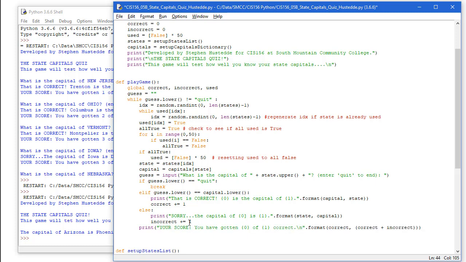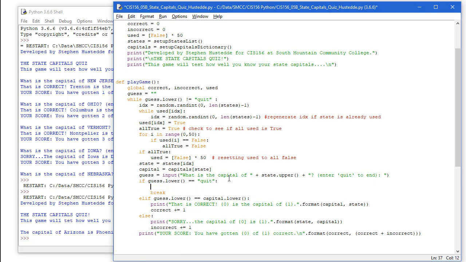I'm going to do one more thing here, and that's on the quit. Let's just thank them for playing. Maybe tell them what their final score is. So let's just do a print. Thanks for playing. And I'm going to basically copy this.